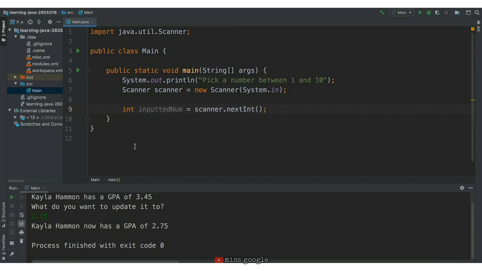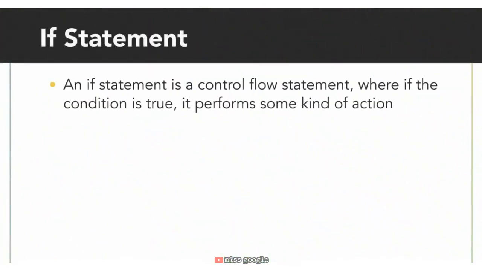Now, we have to make a decision in our program. If the inputted num is less than 5, the program should output the good luck fortune. If the inputted num is equal to or greater than 5, the program should print out the shoe selection fortune. Before, we were just using blocks, but this is a specific type of control flow statement that starts with an if, so we call it an if statement. An if statement is a control flow statement where if the condition is true, it performs some kind of action.